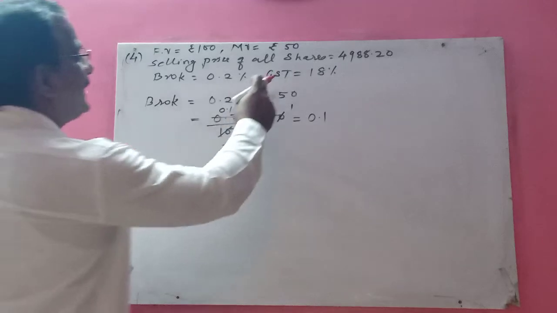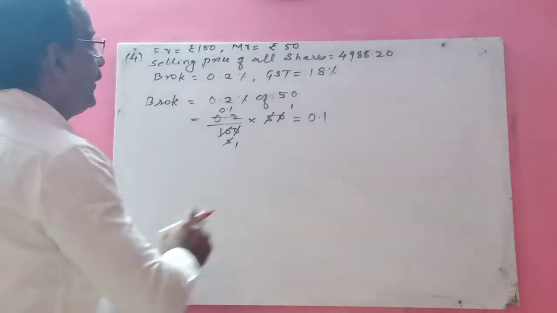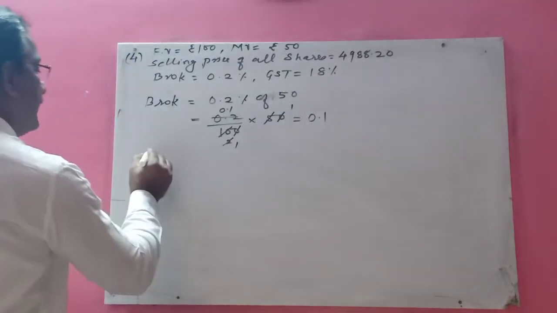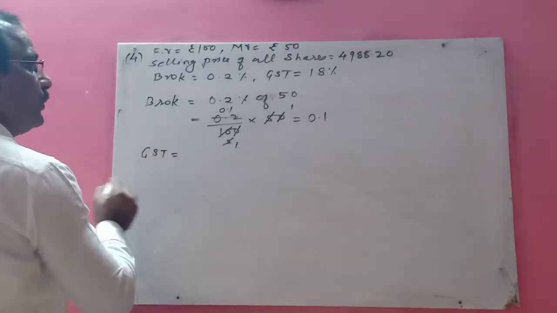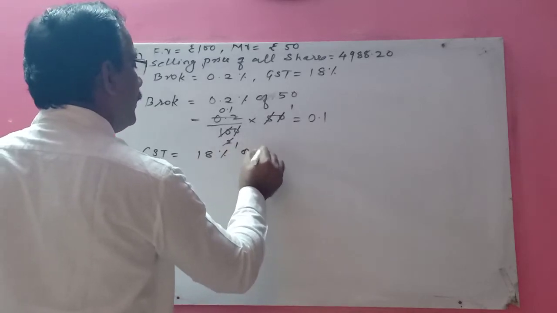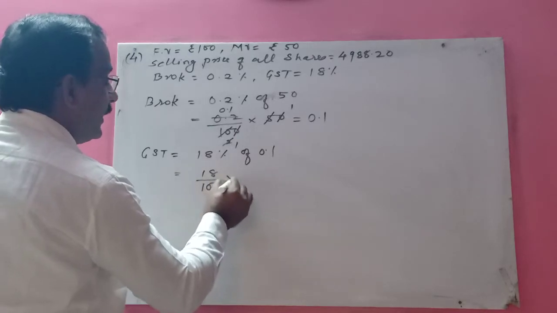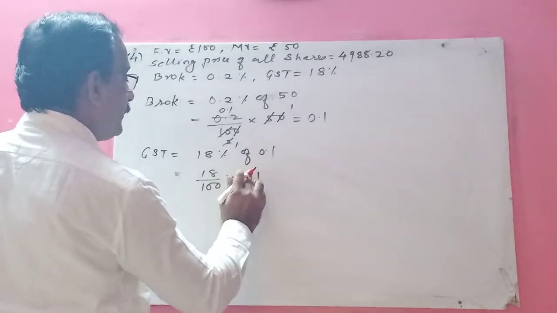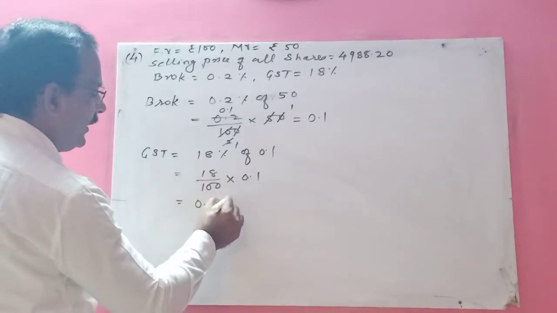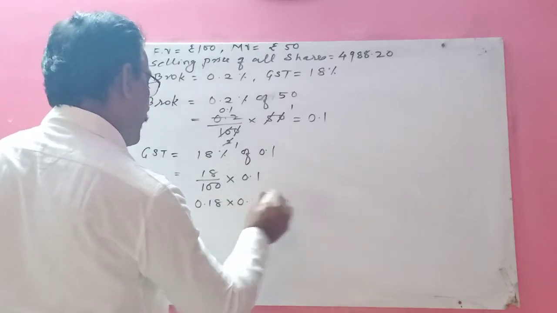Then GST is given as 18%, GST on brokerage. So you have to calculate this 18% on this amount. So GST is equal to 18% of 0.1. That means 18 upon 100 into 0.1. Now 18 upon 100 means how much, children? It is 0.18 into 0.1. If you multiply, you will get 0.018.